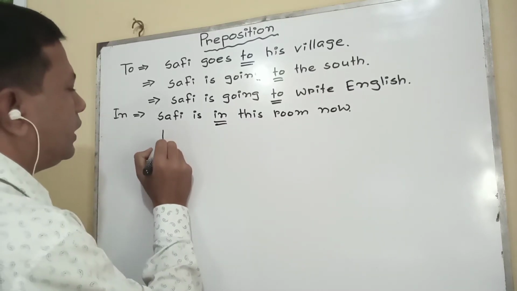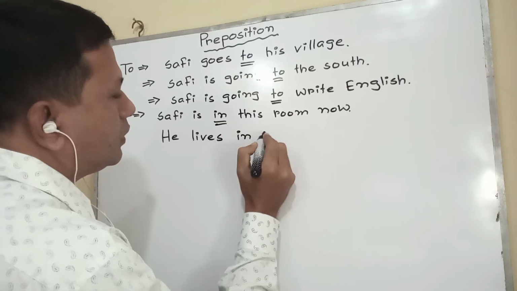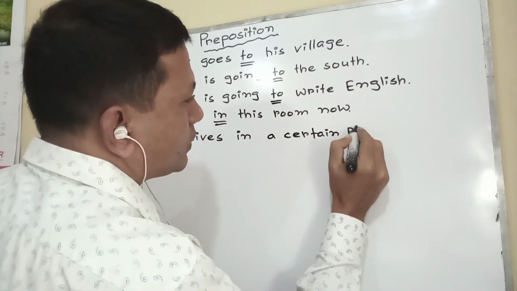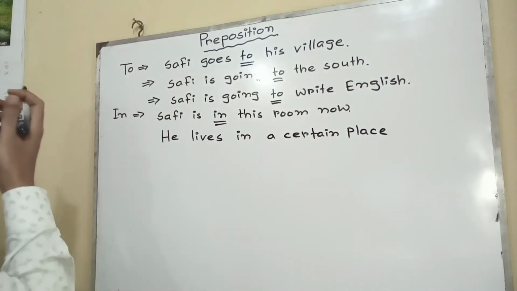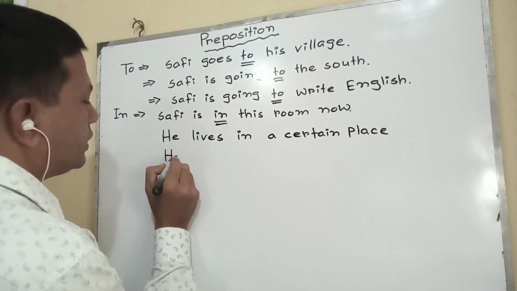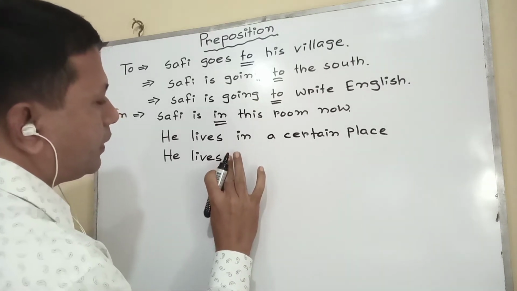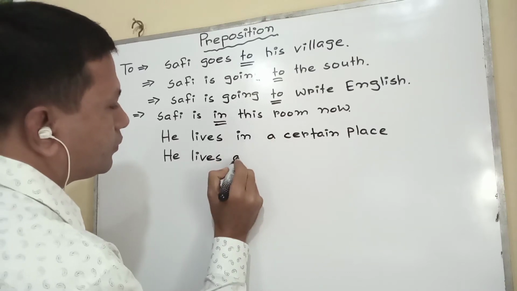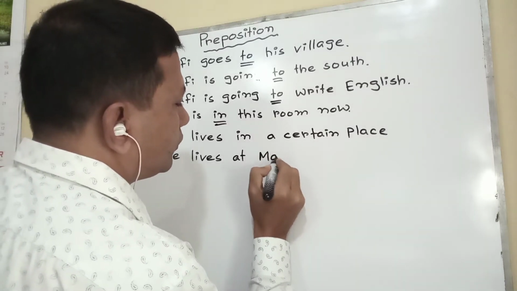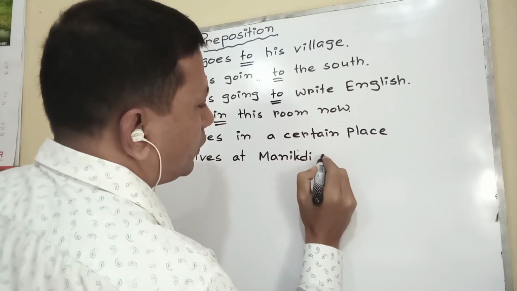Then he lives in a certain place. Here I would like to indicate that if we find two places, one small and one larger, at that time we have to use them this way, such as he lives at Manikdi, in Dhaka.